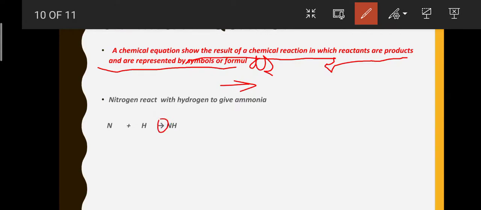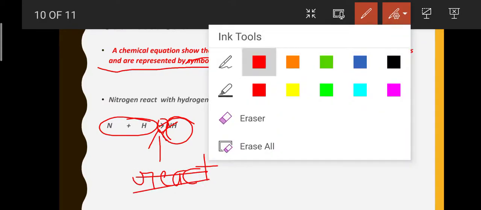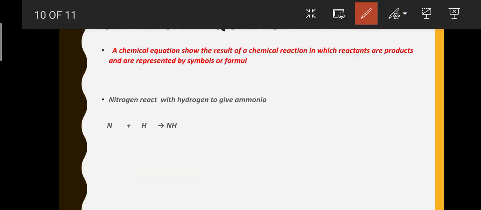The reactants are written on the left hand side of the arrow, and the products are written on the right hand side of the arrow.